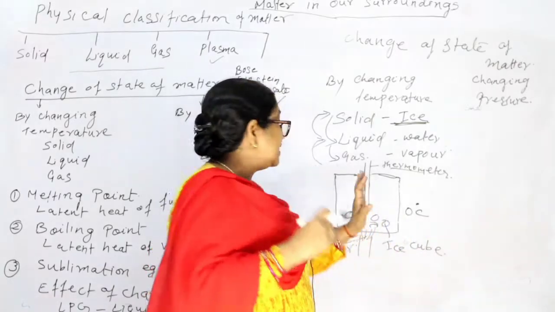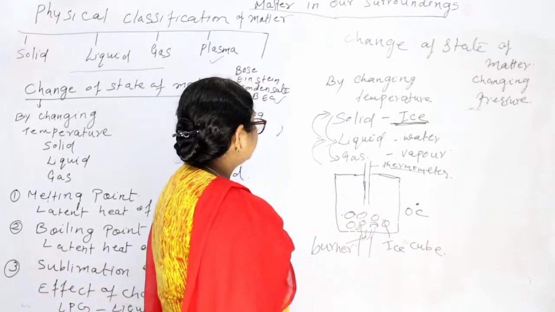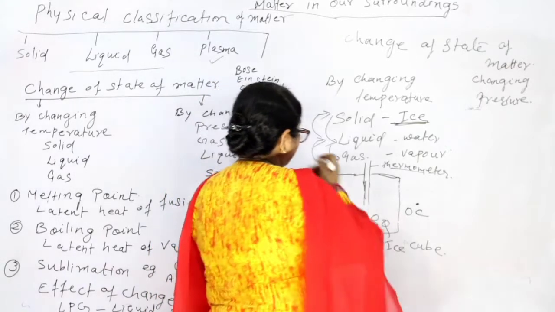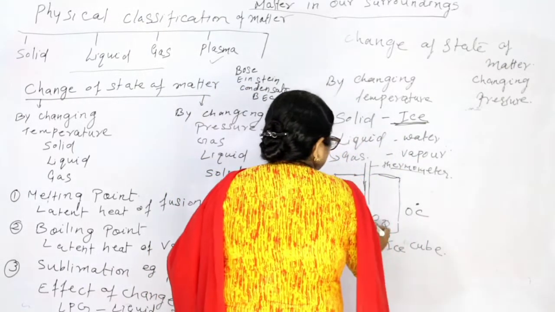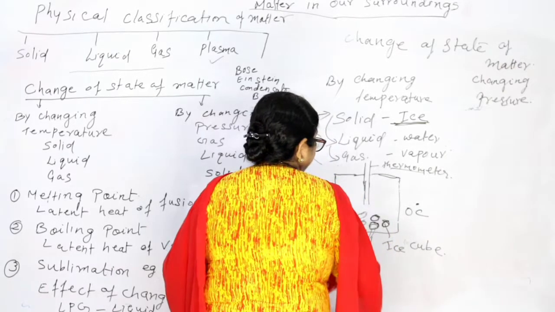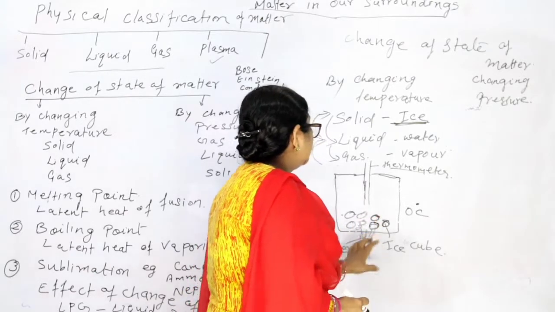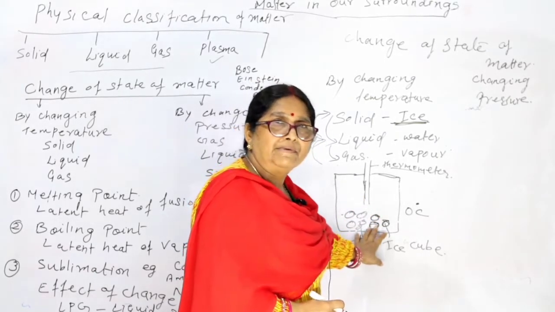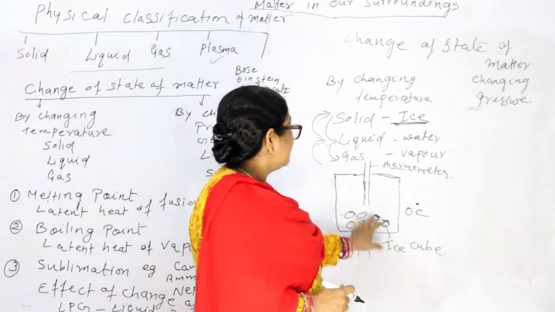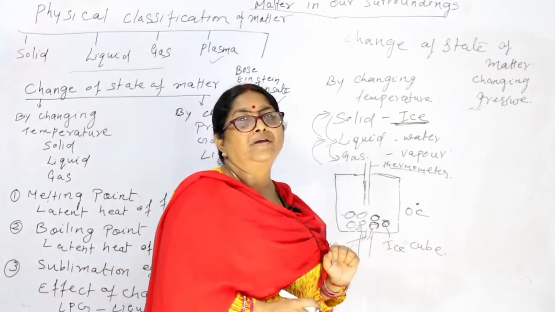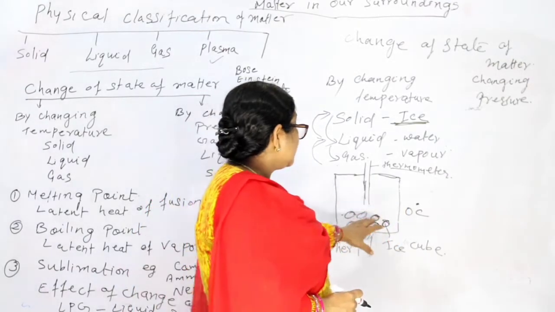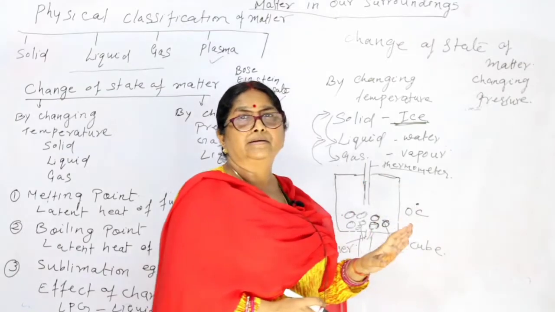Okay. Now see here, one thing you have to note, that what happens here. When we see this ice, when you are providing it with heat, increasing the temperature, still the temperature remains 0 degrees unless and until the total ice is melted.